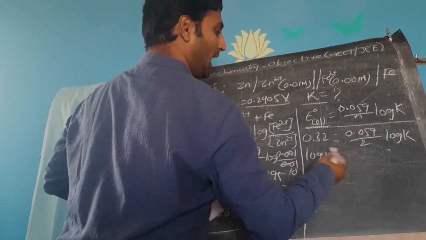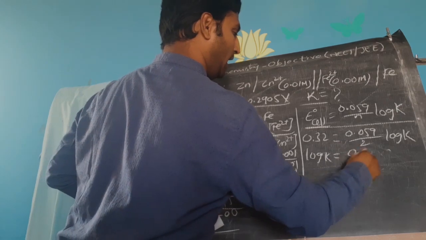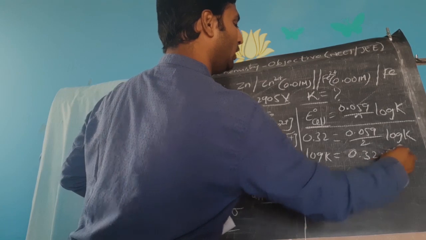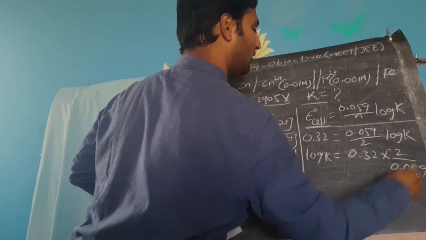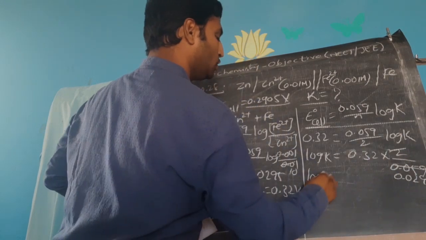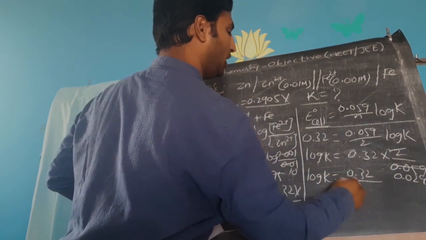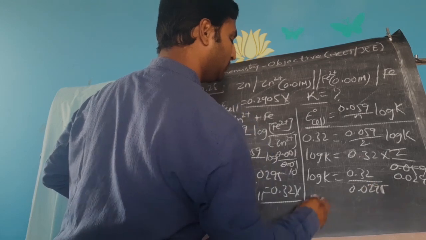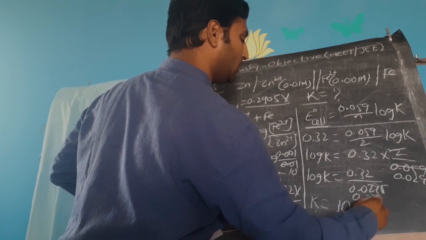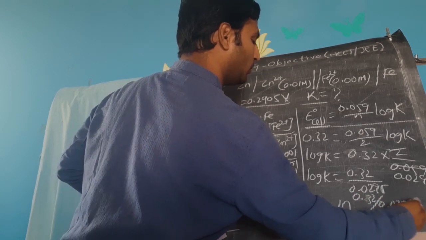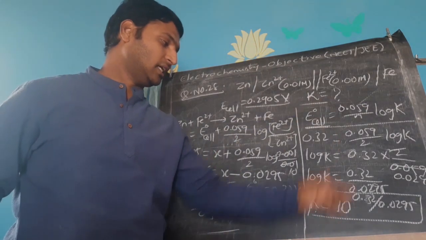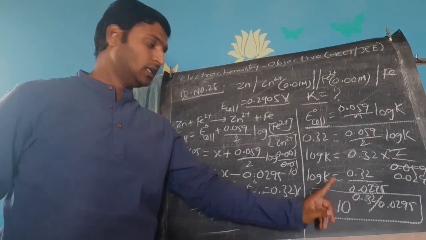So log K is equal to 0.32 into 2 by 0.059. 0.059 divides this and becomes 0.0295. So log K is equal to 0.32 by 0.0295. So K is equal to 10 to the power of 0.32 by 0.0295. In all the options he has given e power something, 10 power something, in terms of ratios. So this is your answer.